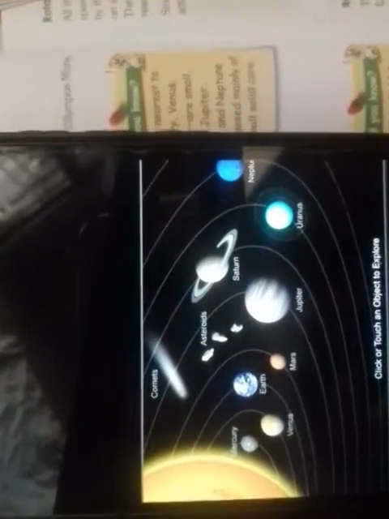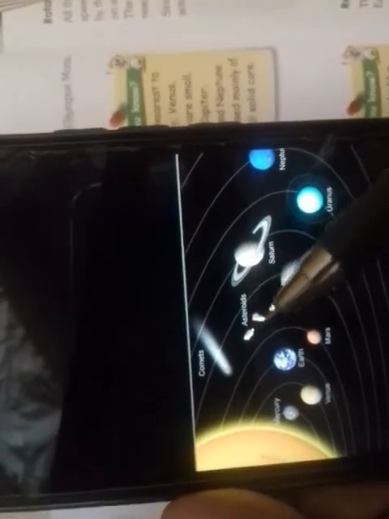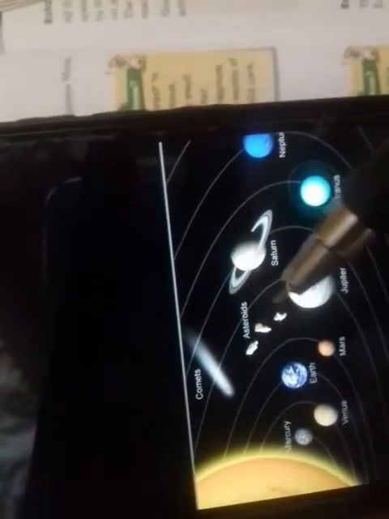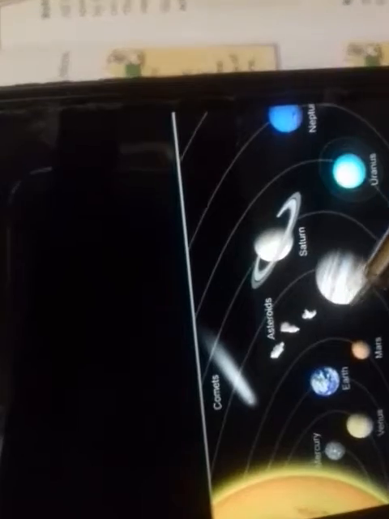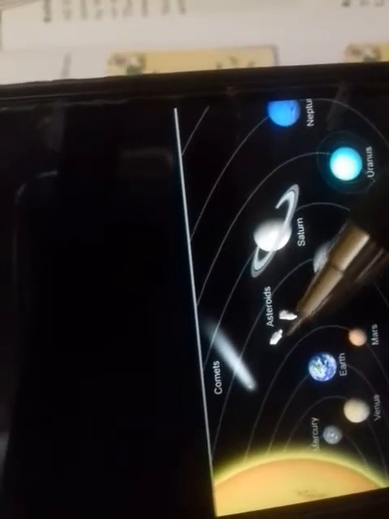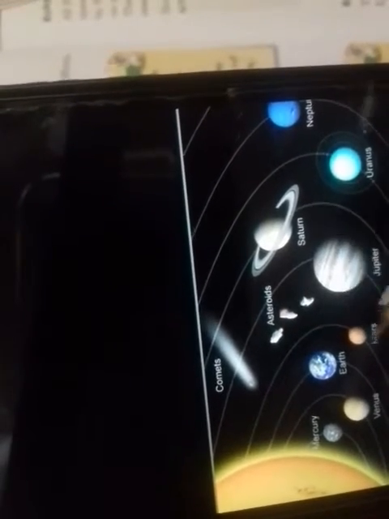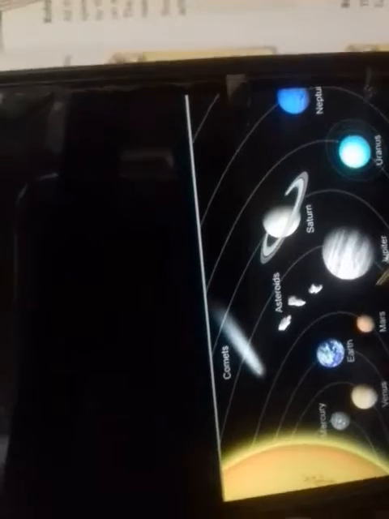Here, these are the asteroids. Between Mars and Jupiter there are some asteroids. They form a belt, right? So many thousands of asteroids are present between Mars and Jupiter.